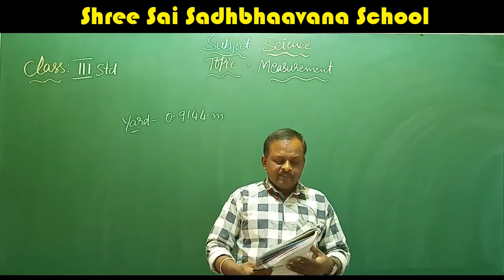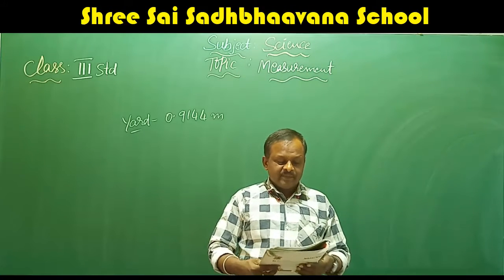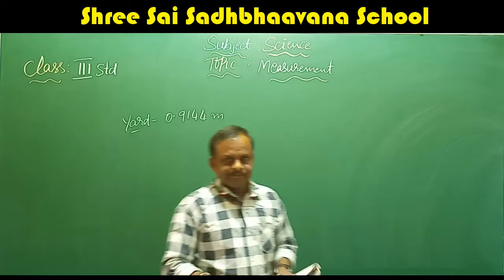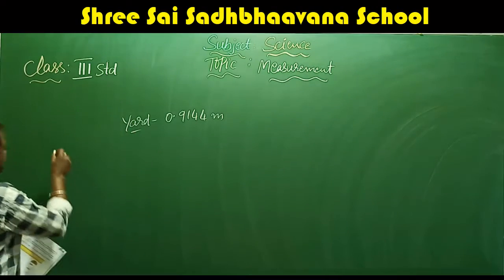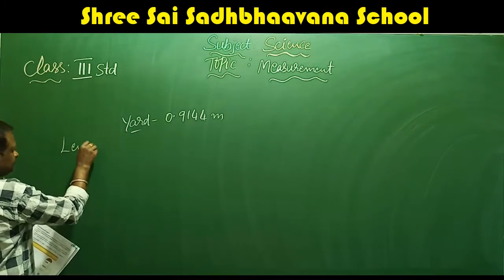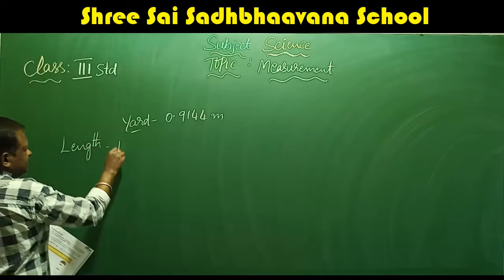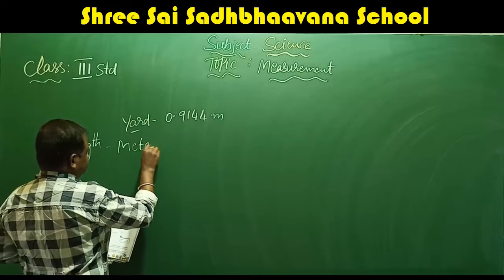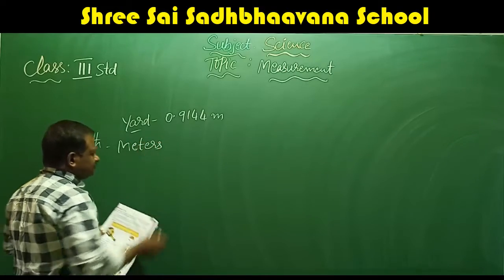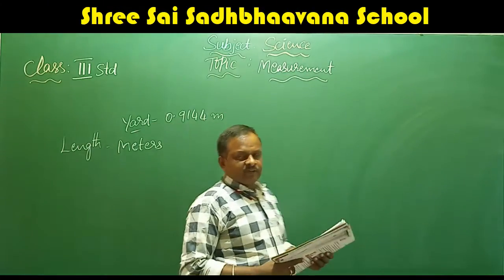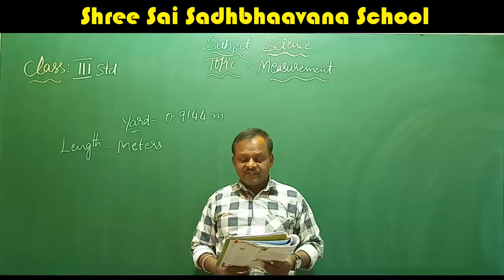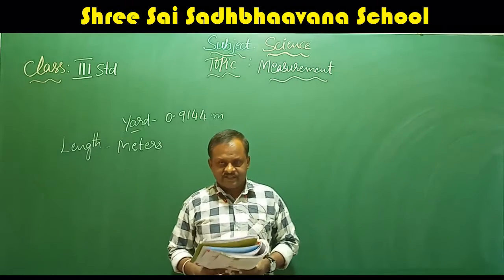Okay. Next, we'll move to the measurement of length. The standard unit of length is the meter. Length is measured in meters. What is the unit of length? It is meters. The kilometer is the unit for measuring long distances.